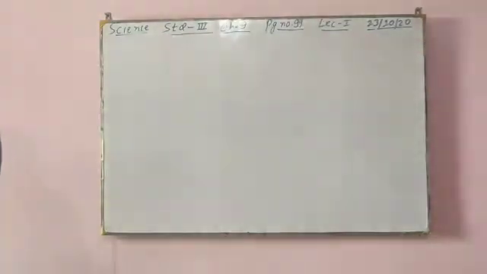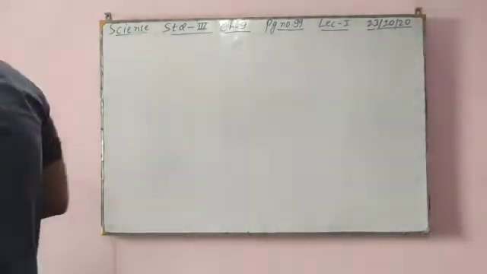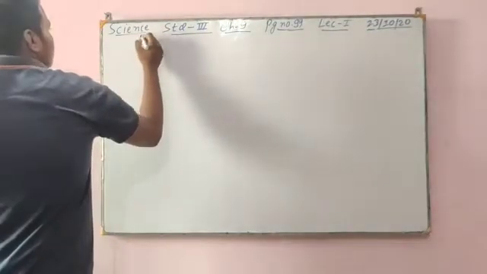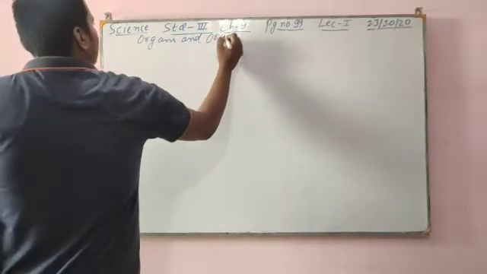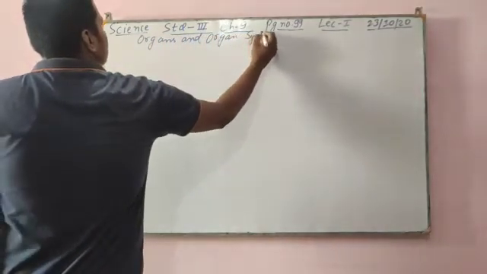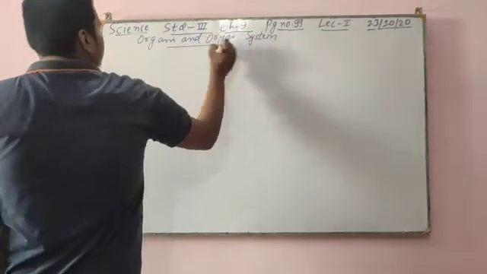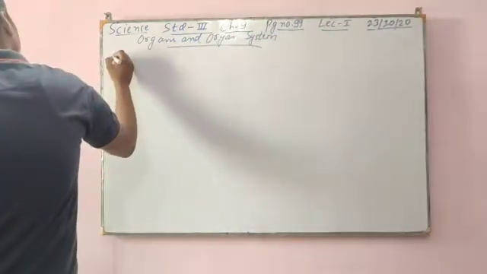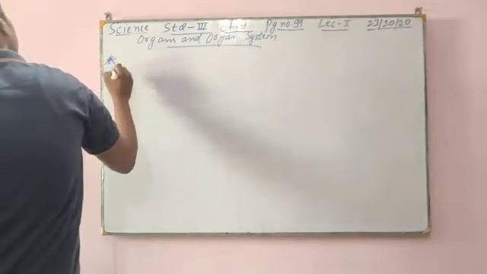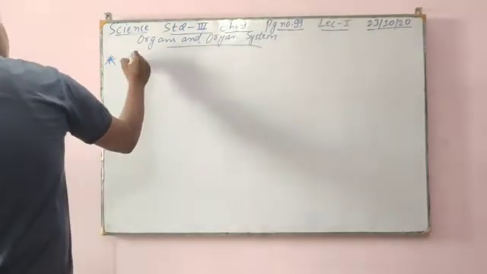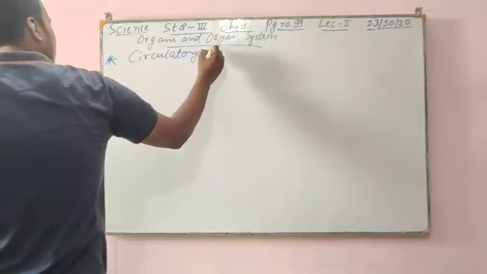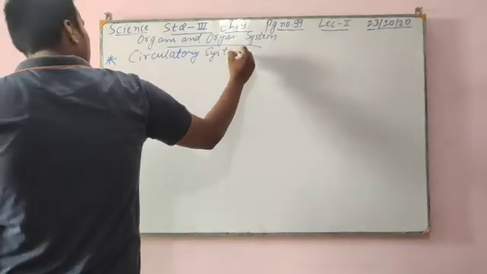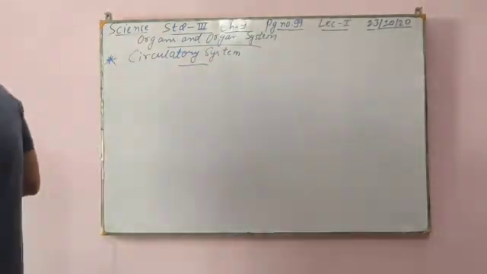So today I am going to teach you science chapter 9, organs and organ systems. Today I am going to start a new topic, that is the circulatory system.